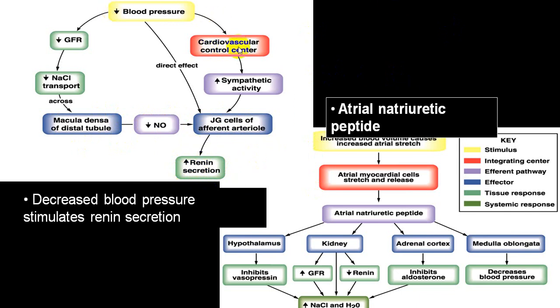Also, the cardiovascular center will be activated, increasing the sympathetic activity, which will also increase renin production. And directly, even hypotension can act at the juxtaglomerular apparatus and increase renin production, because there will be renal artery vasoconstriction, and that is how the blood pressure will be regulated. This is how the ANP works.